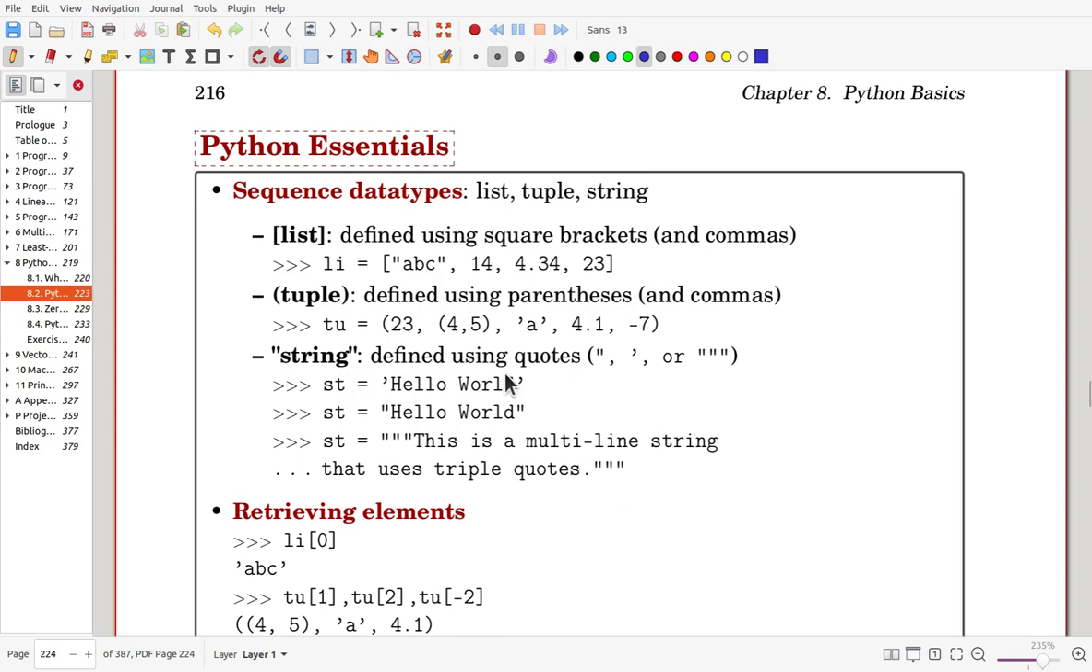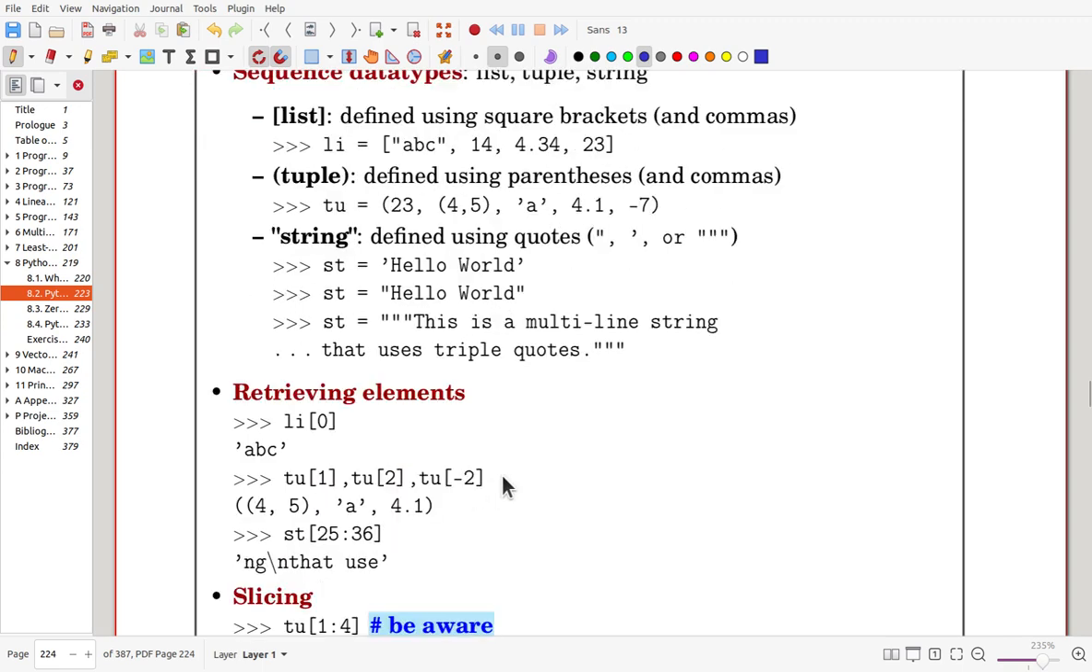A string can be defined using quotes, and here that is a double quote, and this is a single quote, and double triple quotes, and you may use any of them. For example, here the string hello world with a single quote and double quote, and using now triple double quotes, you can define it.